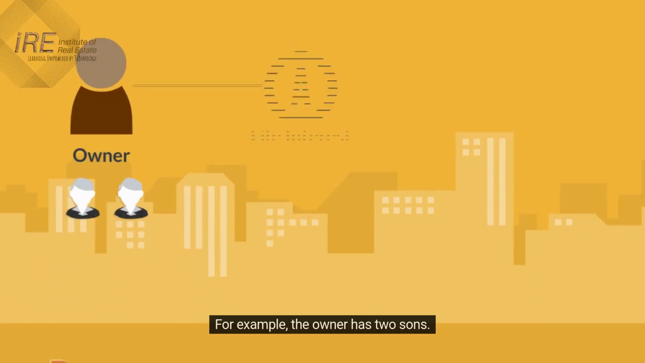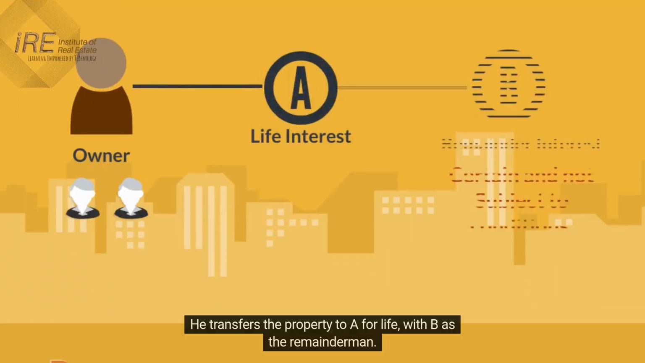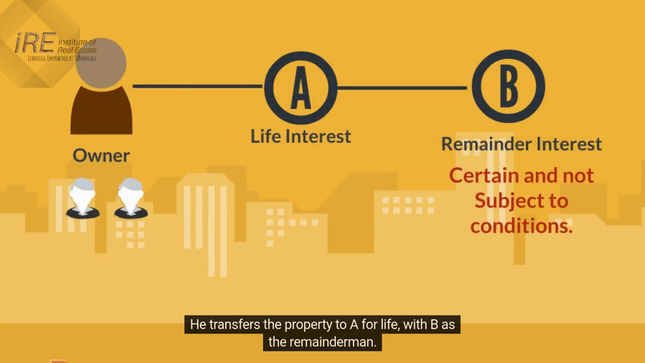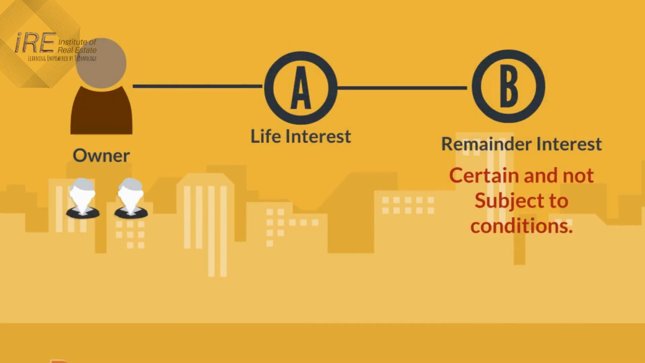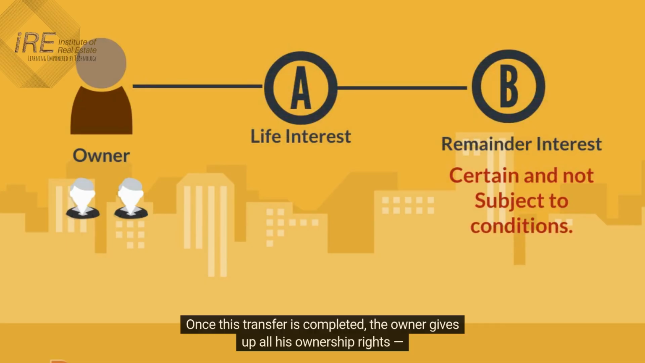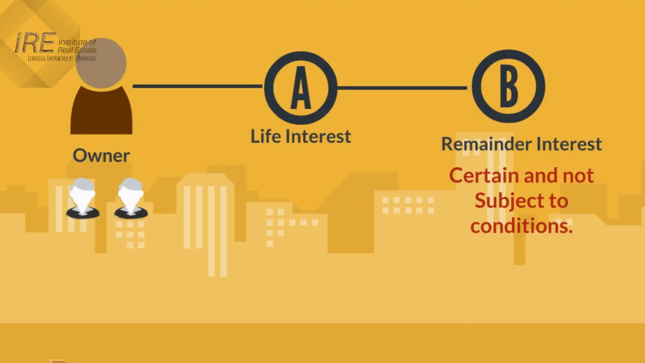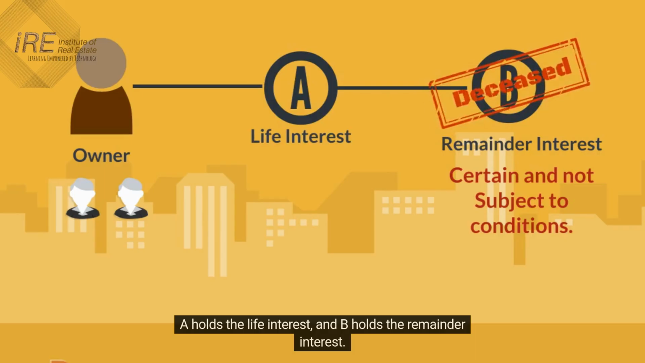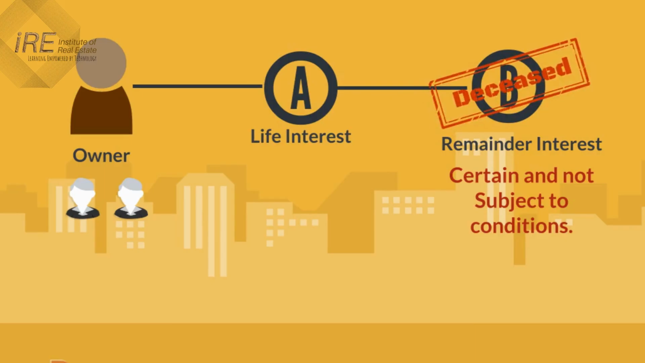For example, the owner has 2 sons. He transfers the property to A for life, with B as the remainder man. Once this transfer is completed, the owner gives up all his ownership rights. A holds the life interest and B holds the remainder interest.